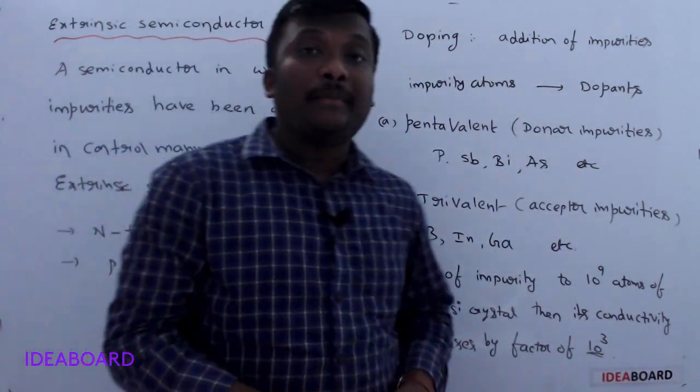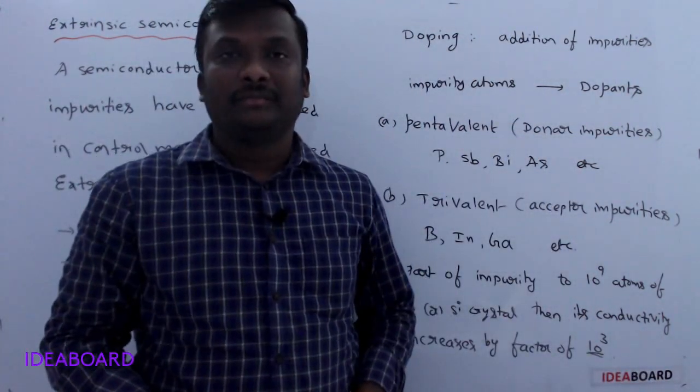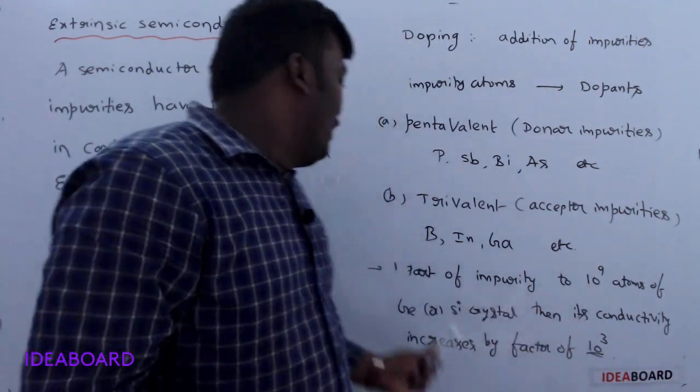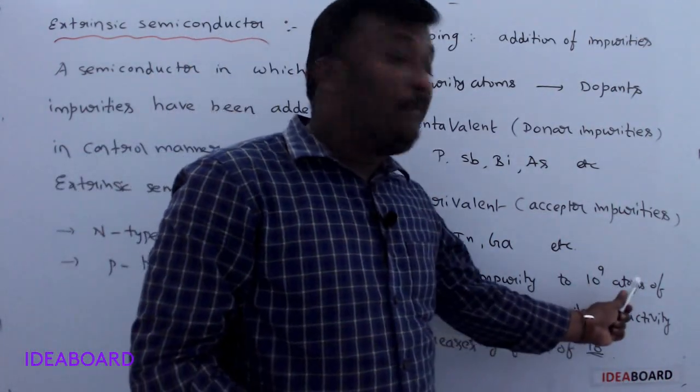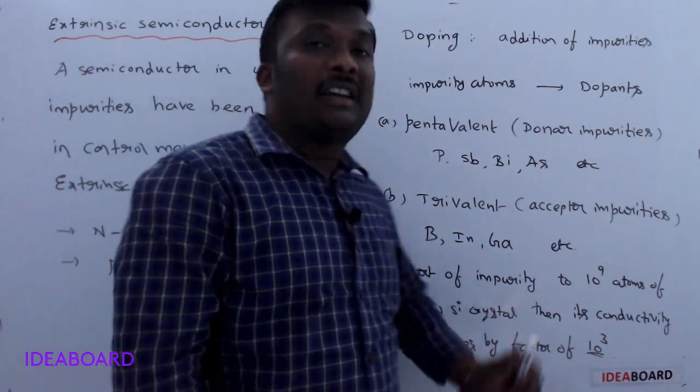So the conductivity increases 1000 times, just by adding one part of impurity to 10 power 9 atoms of germanium or silicon.